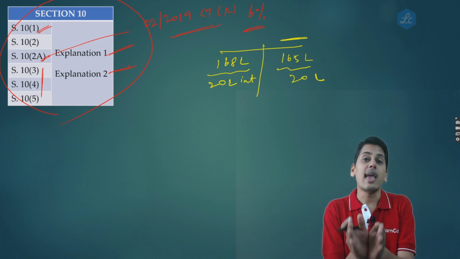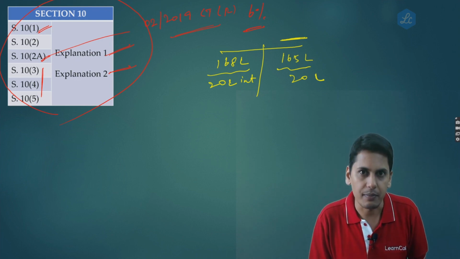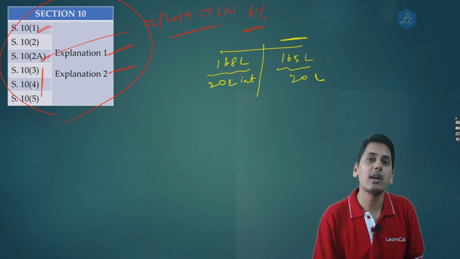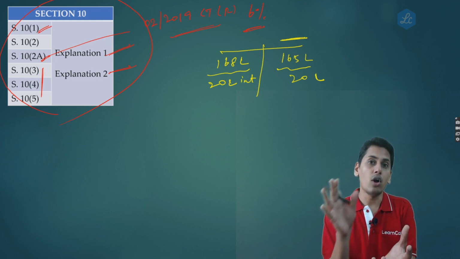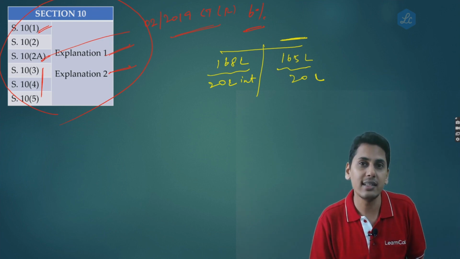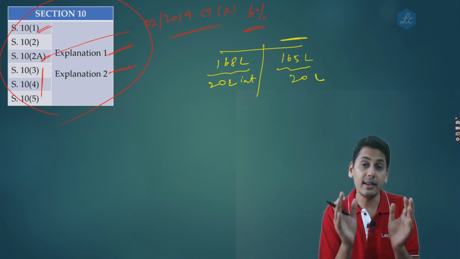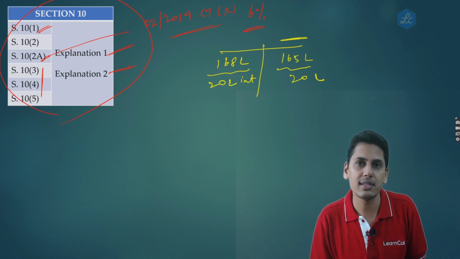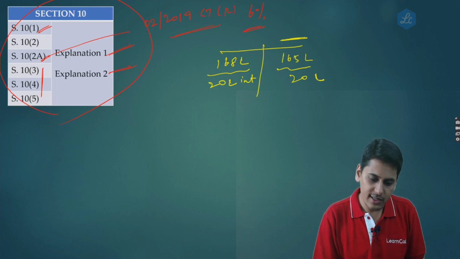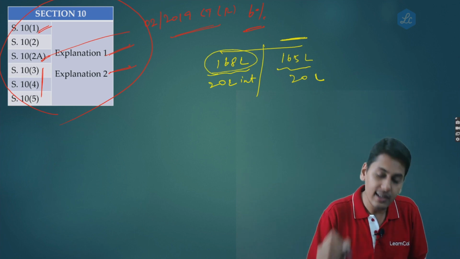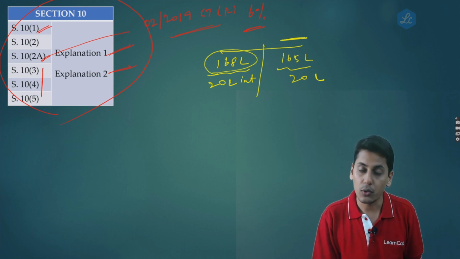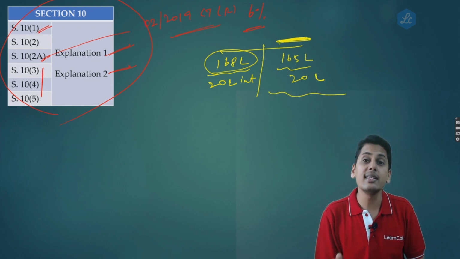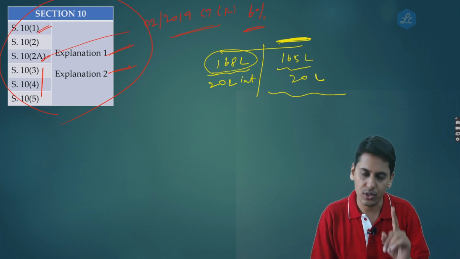in this current financial year, is this person eligible to opt for composition scheme? Now as you are all aware, here the aggregate turnover would also include the aggregate turnover as defined under section 2 clause 6. It includes exempt supply, and interest is a consideration for an exempt supply which is being made. So 168 lakhs is the aggregate turnover which includes an interest component. So question number 1 is, in the current financial year, is he eligible to opt for composition scheme?